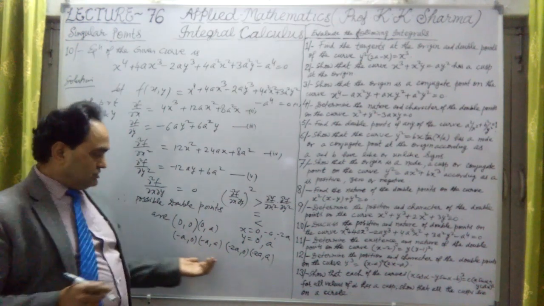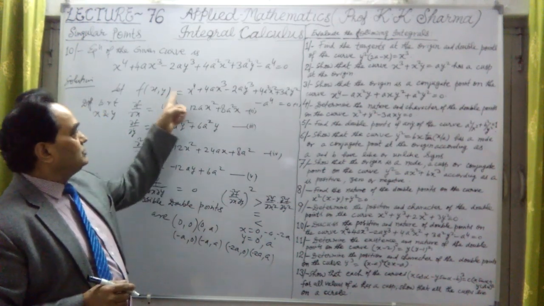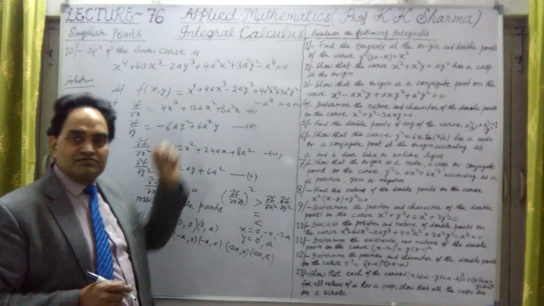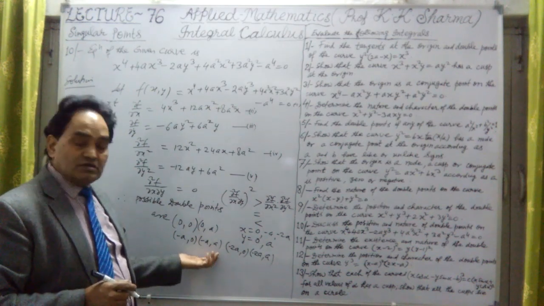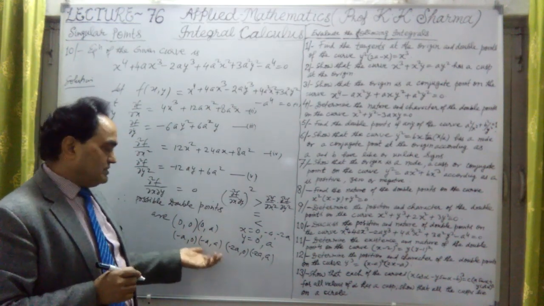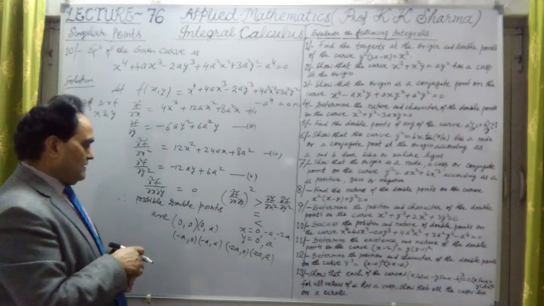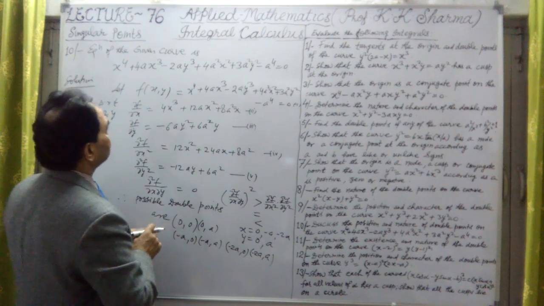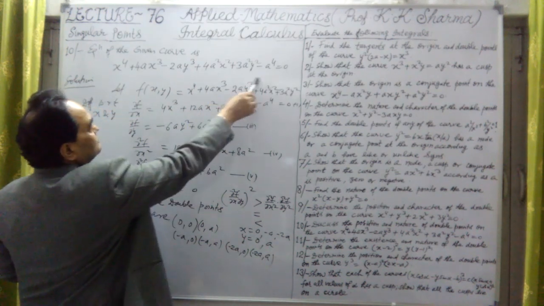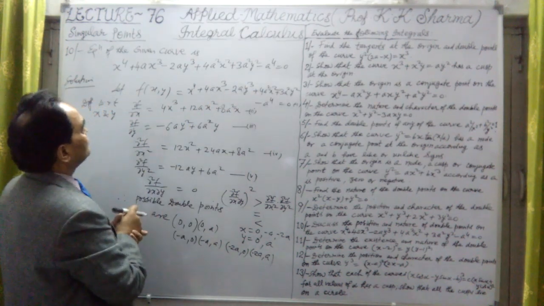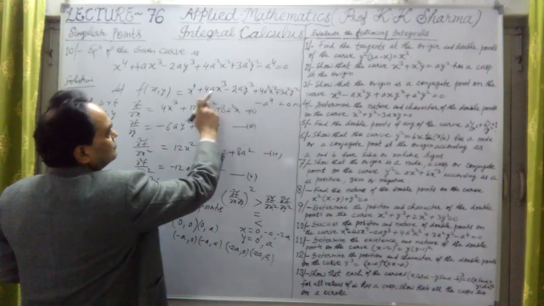Now we have to substitute these points in the given equation of the curve. If that is satisfied, that means they will represent double points. If they are not satisfying, then they are not representing double points. So if I substitute 0, 0, from this equation, it will not be 0.